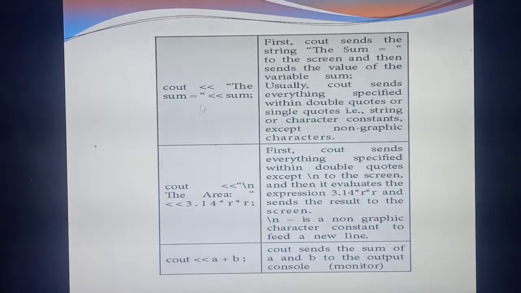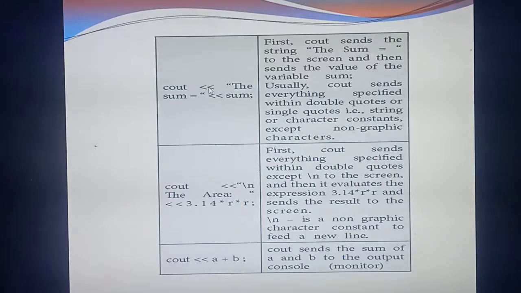Okay, next one, see. Cout, then the greater than symbol, and inside that they are giving "the sum equal to". Next they are giving cout sum. What's the meaning of this? First it will send the string. Here also there are two values: the string and the sum. What's the use of cout? Whatever you write inside the cout will be displayed as it is on the screen.